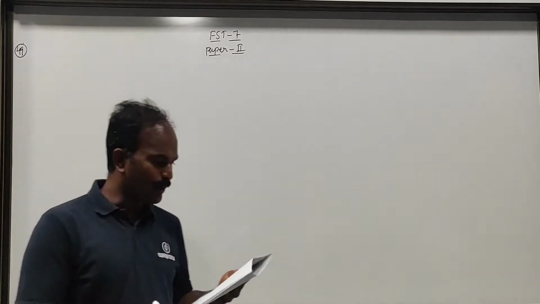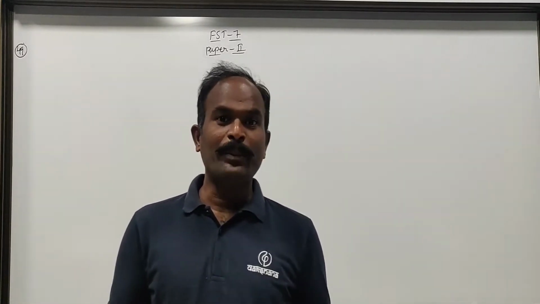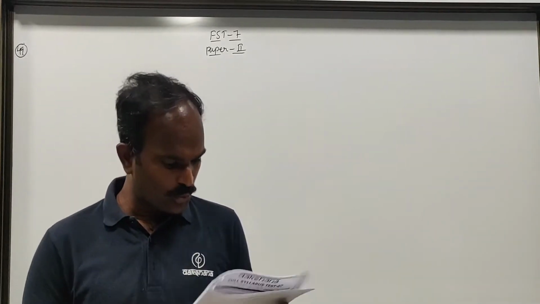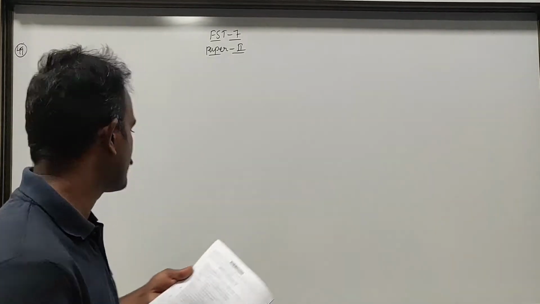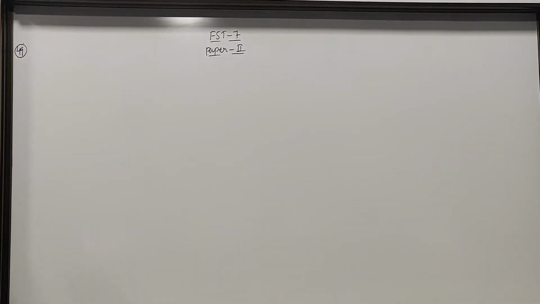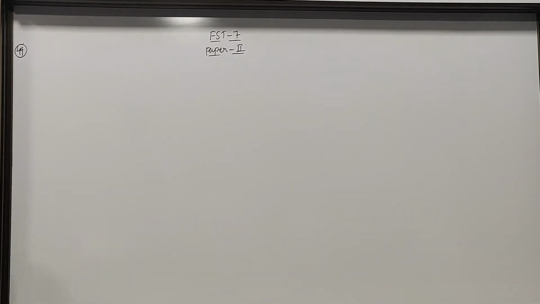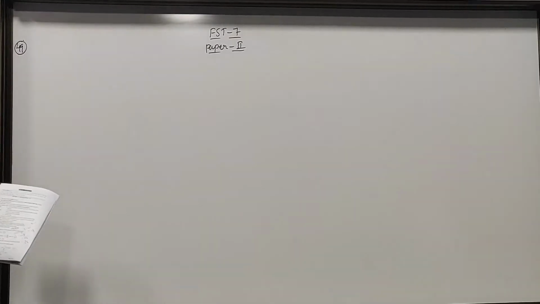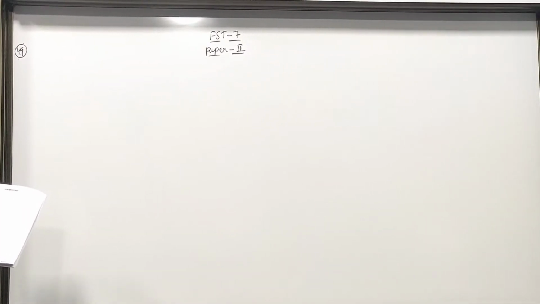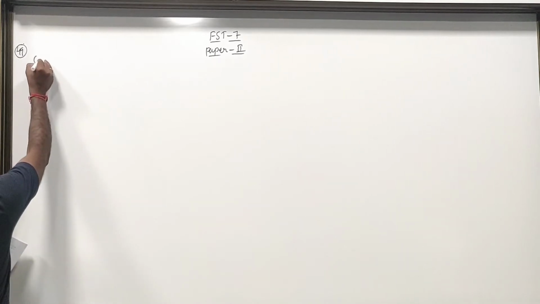After the completion of paper 1, let's see paper 2. This paper starts with D block and F block elements. Now question number 49: D4 species Cr plus 2 is a strong reducing agent while manganese plus 3 is a strongly oxidizing one. Whether it is true or not, we'll see.